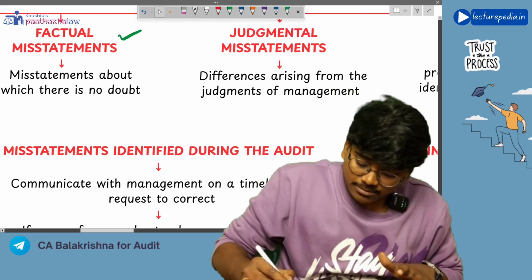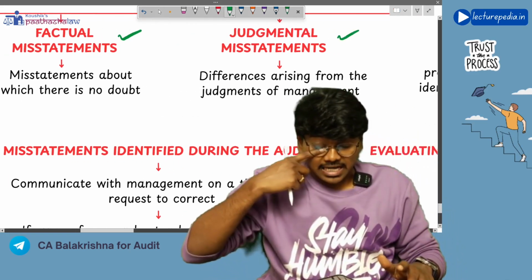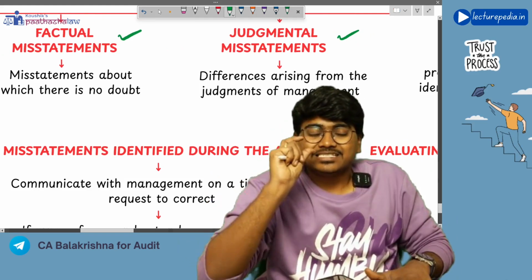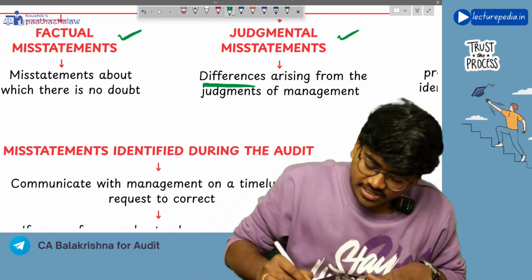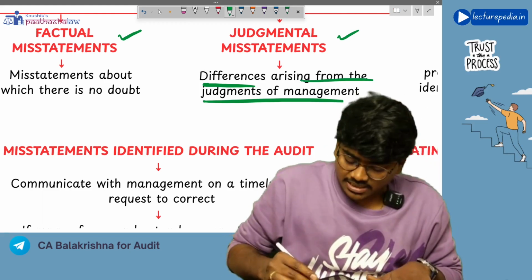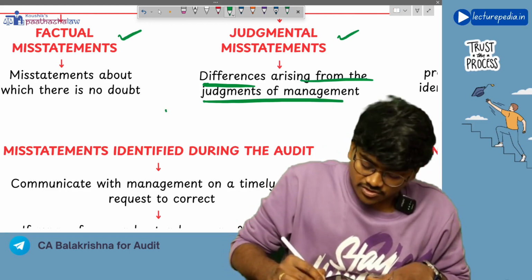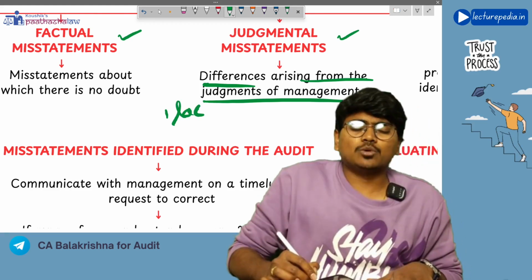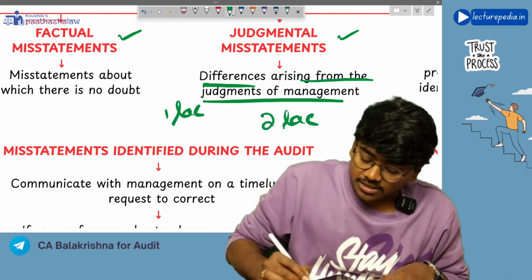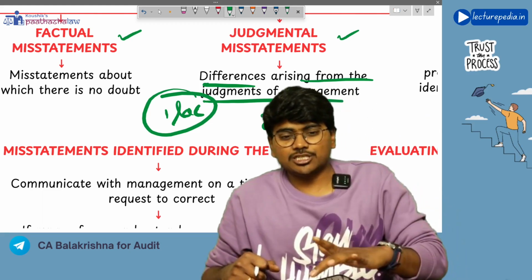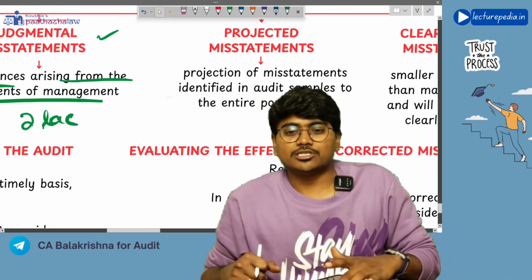Next, judgmental misstatements means misstatements that arise because of judgments that the management makes. Differences arising from the judgments of management, like management has made a judgment that for the next year the provision for bad debts will be 1 lakh rupee, but actual bad debts occurred is 2 lakh rupee. So there is a misstatement in this provision.